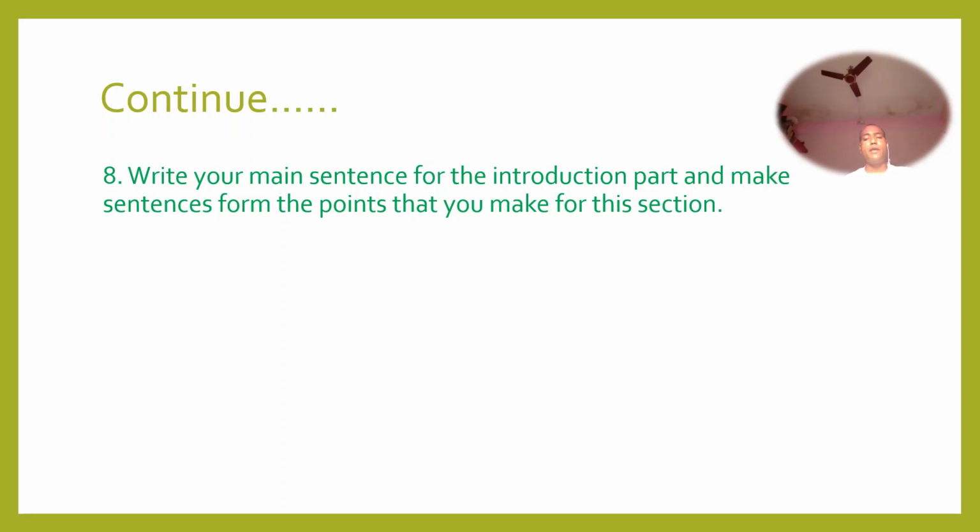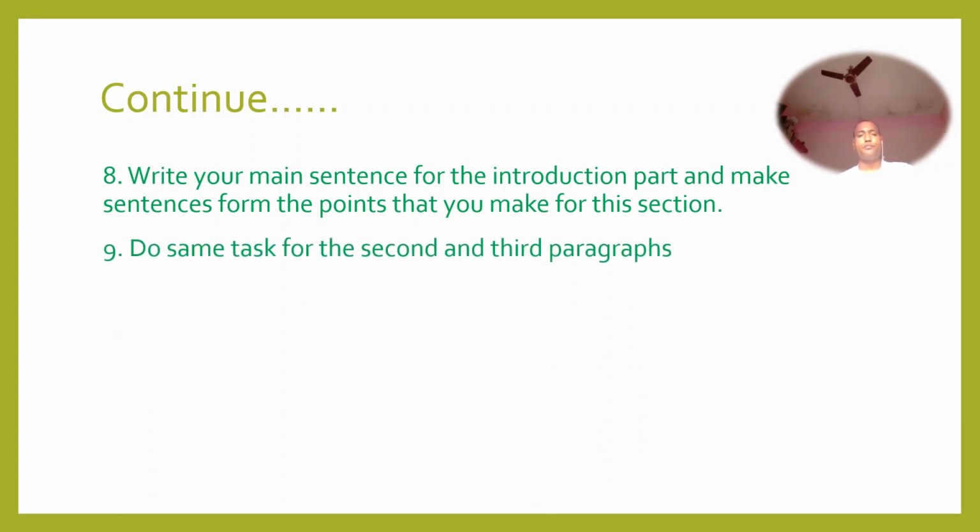At first write the sentence you made, use that sentence as the main sentence, and write the other points which you have numbered for the introduction. Use them as supporting details and complete your first section. Do the same task for the second and third paragraph. For the second paragraph also you will write the main sentence first, and use other points for the supporting details. And for the third paragraph also you will do the same thing.